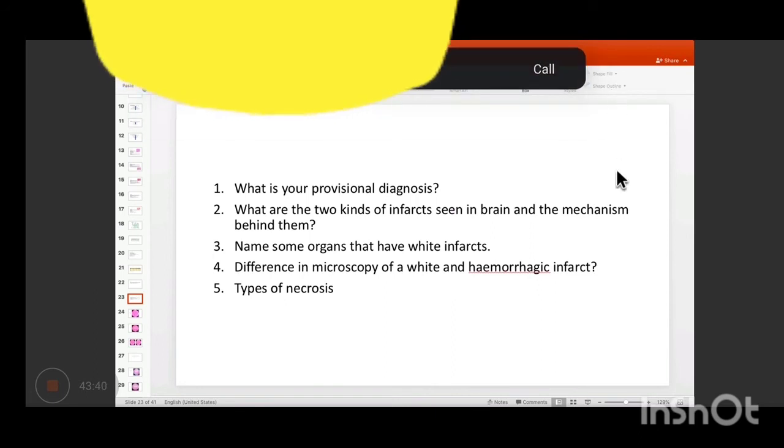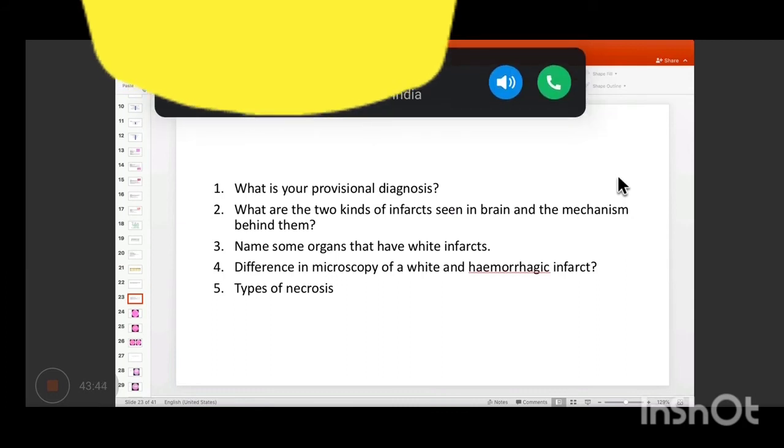So what are the two kinds of infarcts that you can see in the brain and the mechanism behind them? When we say infarct, we already assume that it is because of loss of blood supply. We already assume that it will be with what kind of necrosis and infarct will be there?